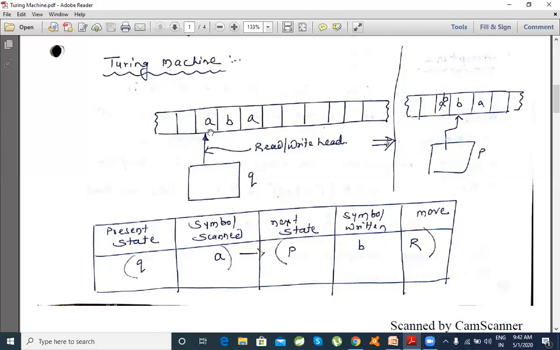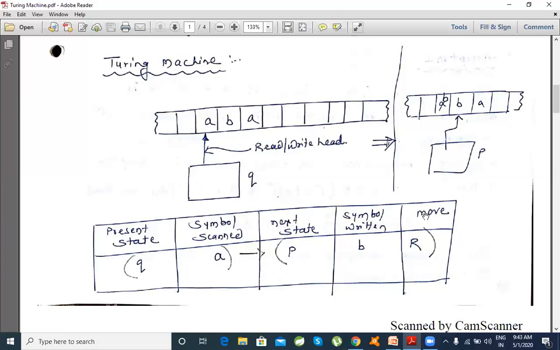Now what is A? It's a particular symbol from sigma, the input alphabets which we have. Based on this, the machine decides what its next state can be, what it can manipulate on the tape, and how the read write head moves.